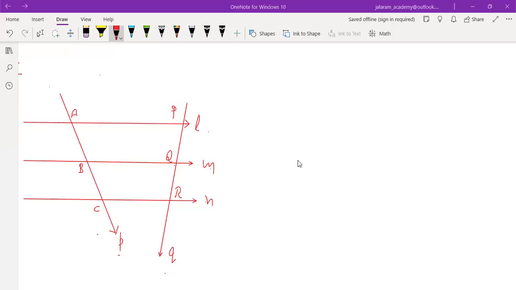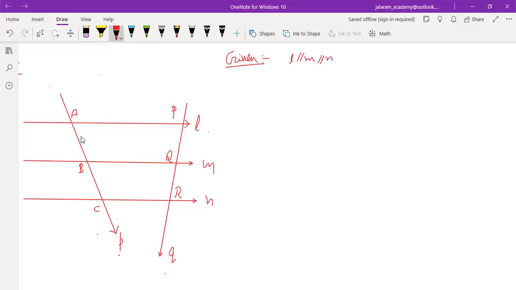So after writing the statement, now we will prove this. First of all, we will write some important headings like "Given". Always, first of all, in subjective questions, you have to write this heading, given. So what is given? It is given that line L is parallel to line M is parallel to line N.